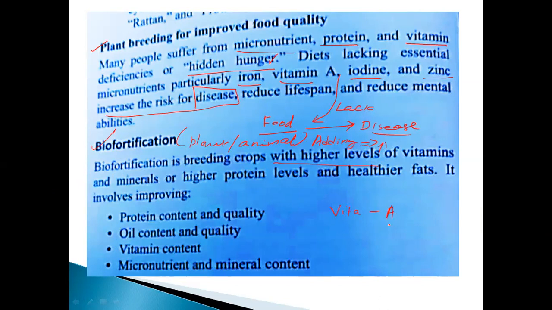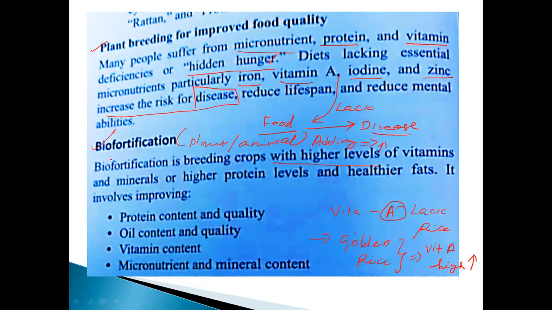Vitamin A is normally lacking in rice, isn't it, my dear? But nowadays, carotene vitamins, golden rice, take an example. Golden rice was also discovered, so it contains vitamin A in a high amount. Okay, that is very, very important, my dear students.